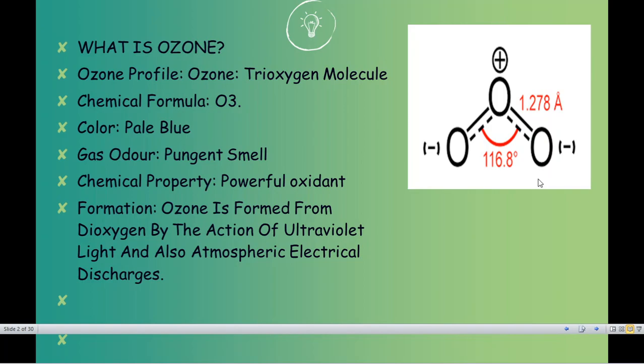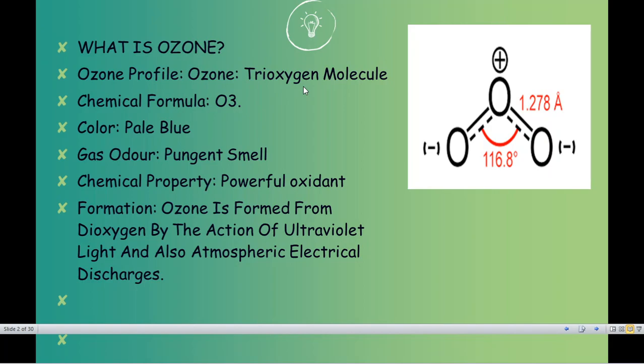So basically, ozone is also called, that means, just like I know your name or you know my name, because we have an identity, we have a profile. Similarly, ozone is given a name because it was discovered that it is a formation of three oxygen atoms, and hence it is also called a trioxygen molecule. So that is the first concept which should be very clear, why ozone has been given its profile name: because it is a trioxygen molecule.